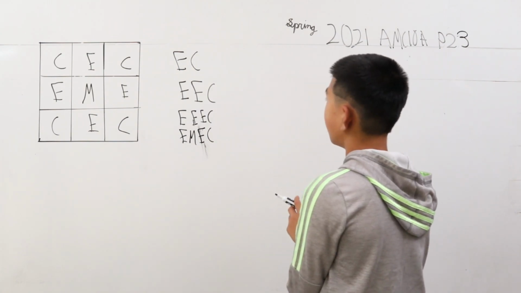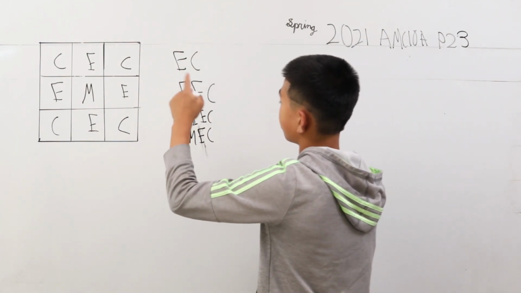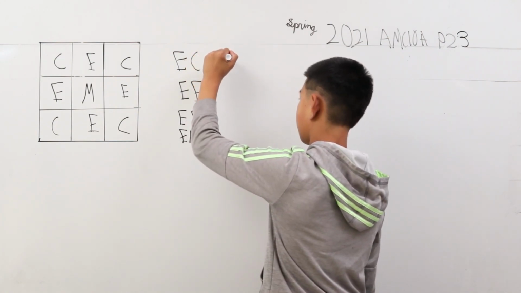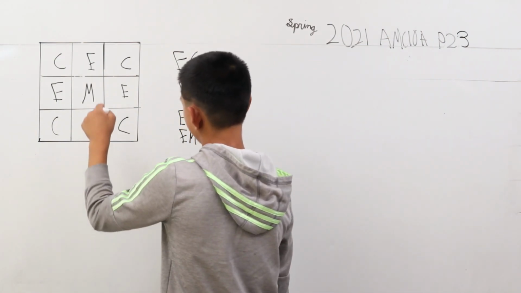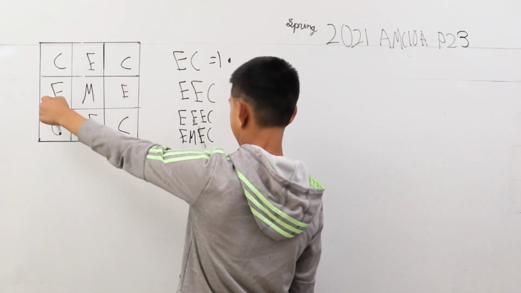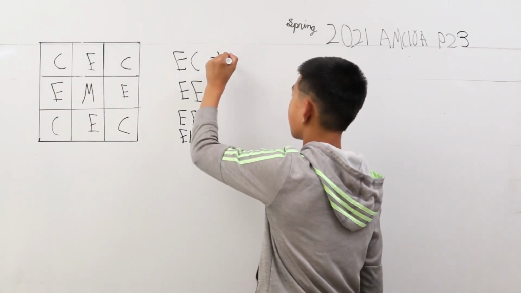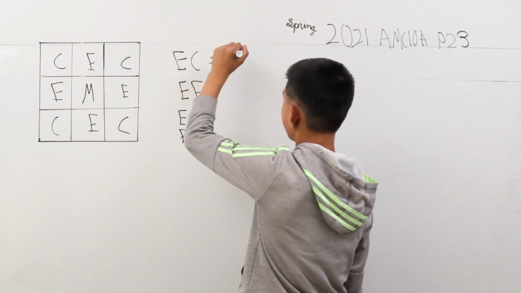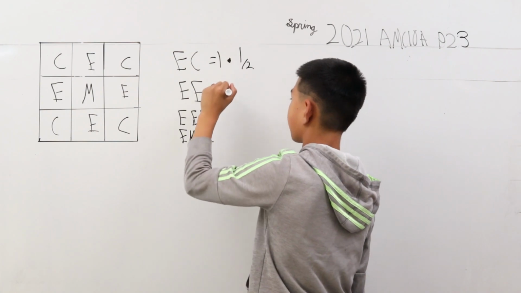The probability of EC: well, the probability of going to an E is 1, because she cannot hop diagonally, she can only hop to one of these 4 E's. So it's going to be 1 times the probability of a C. Suppose she hops up, there's 2 ways to do it, so times 1/2.